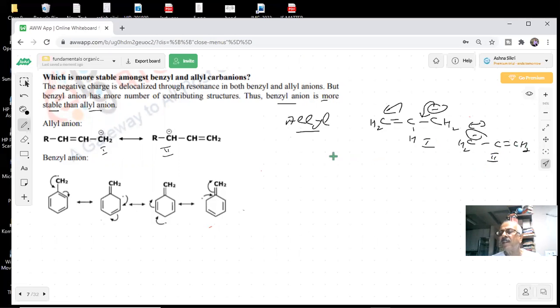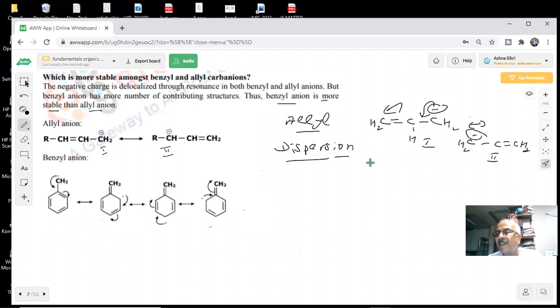What has happened? The negative charge has got dispersed. What have I done? This is called dispersion of charge. Certain words I use, students, they are important. Now you would have understood something more than chemistry from me. I am not taking only chemistry with you. I'm talking of life. Something is dispersed, students.